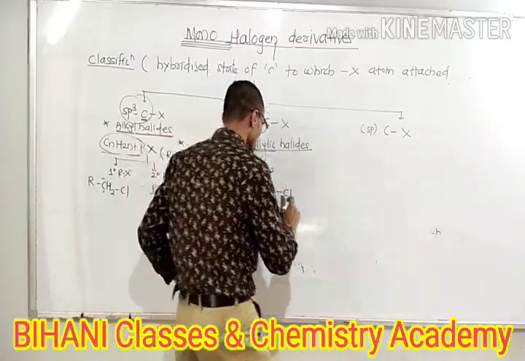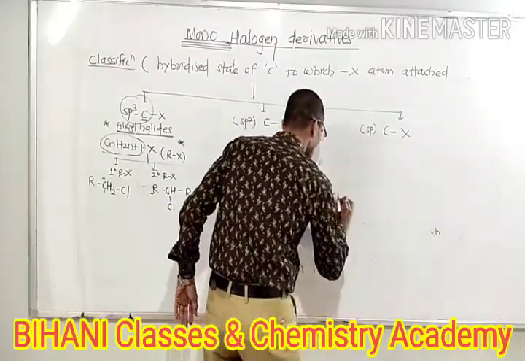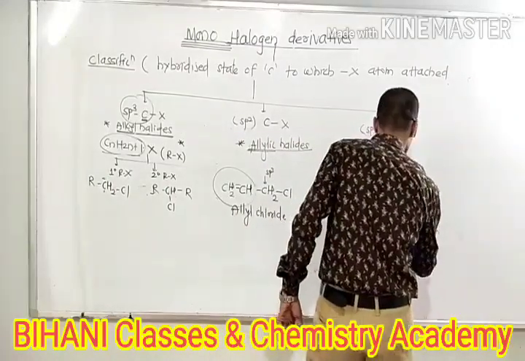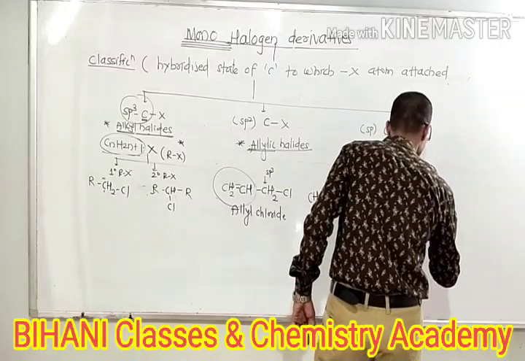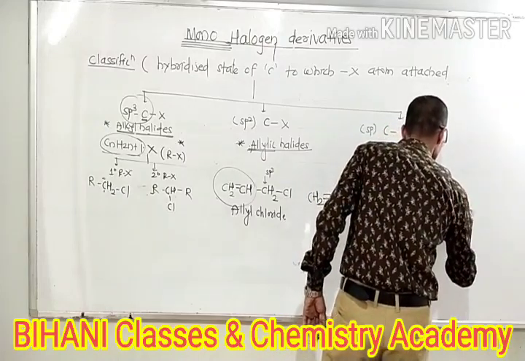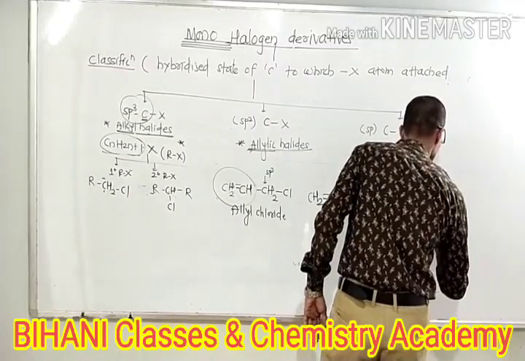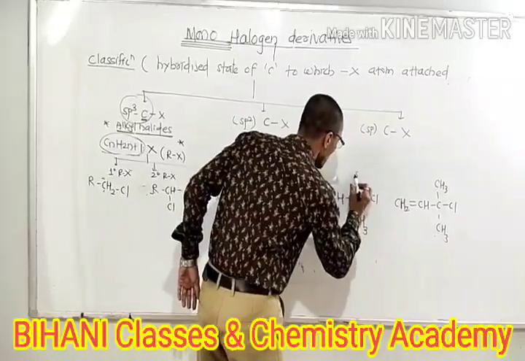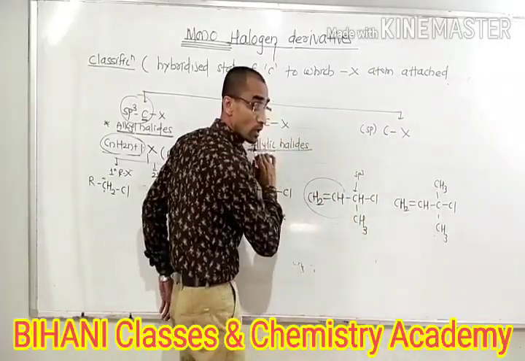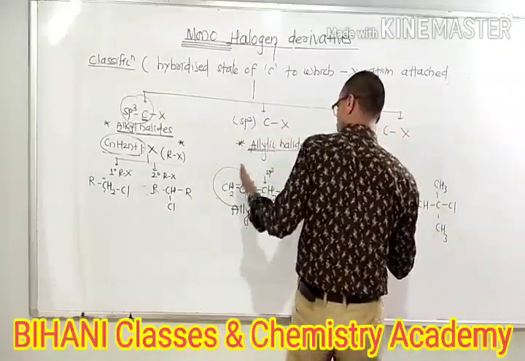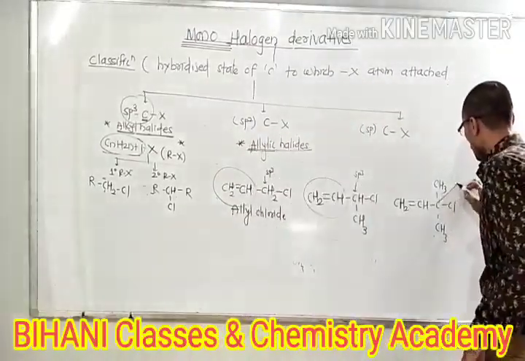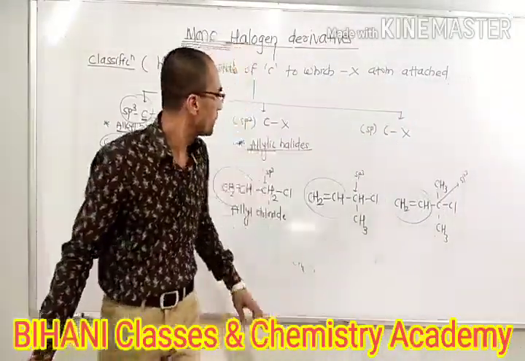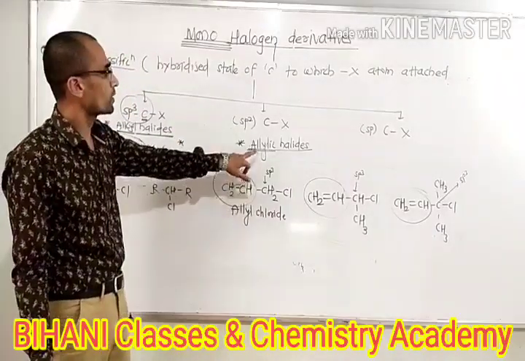This one is the first example. Suppose you write like this: CH2=CH-CH2Cl. And suppose we write like this: CH2=CH-CHCl-CH3, and CH2=CH-CCl(CH3)CH3. All are allylic halides. The halogen atom attaches to a carbon that is sp3, attached to a doubly bonded carbon, an unsaturated system. So it is related to the allylic family. The halogen-bearing carbon is sp3 hybridized and attaches to an unsaturated system. All the compounds are related to allylic halides.